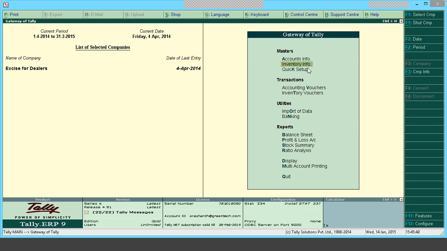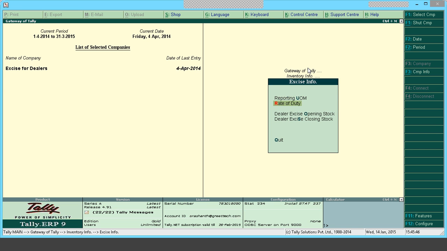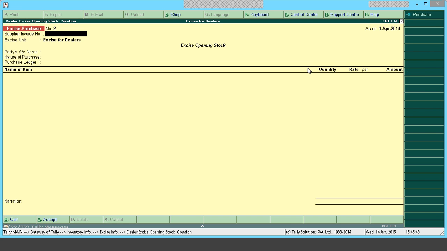gateway of tally, inventory info, update excise info, dealer excise opening stock. So here it is a normal excise purchase screen, similar to excise purchase screen. But the difference between this voucher type and the normal purchase voucher type is that this voucher type will be optional in nature. It will not be affecting your accounting book. It will only be affecting your taxation report. Only your excise report it will be affecting, and excise sales linking would be coming from this transaction, but this transaction will not have any effect in the accounting report.